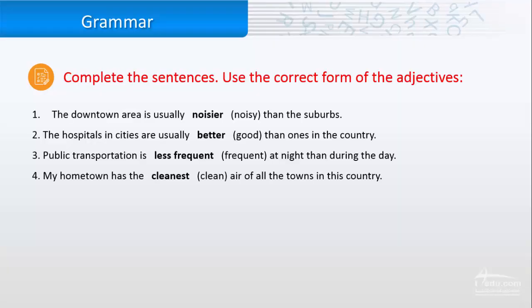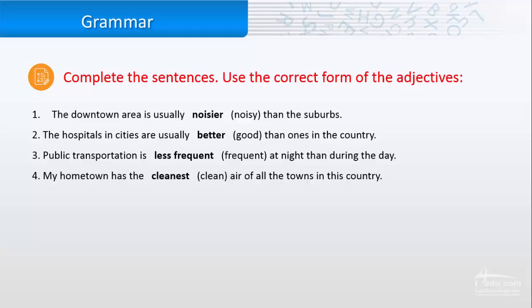Now I have some examples. To complete the sentences, use the correct form of the adjectives. Number one, the downtown area is usually noisier than the suburbs. So I compared the downtown with the suburbs, and so I used a comparative. Noisier, I just add -er at the end of the adjective.